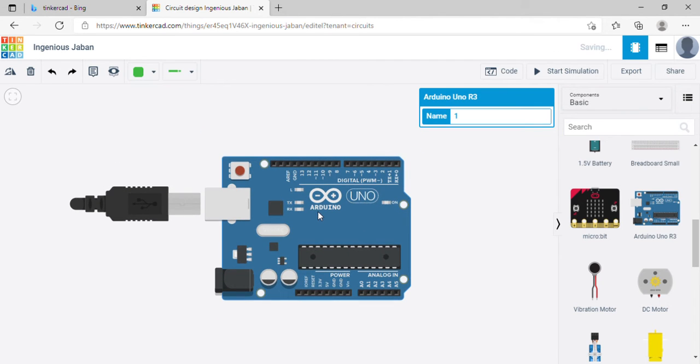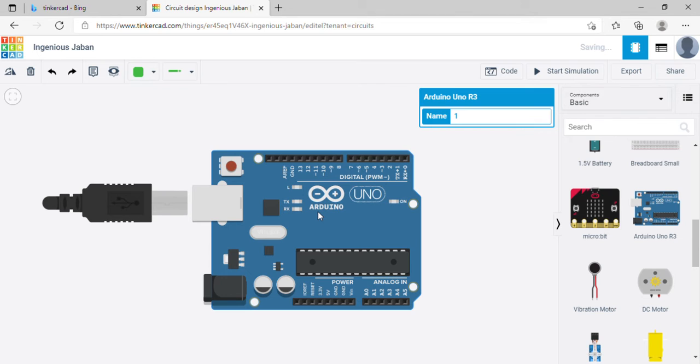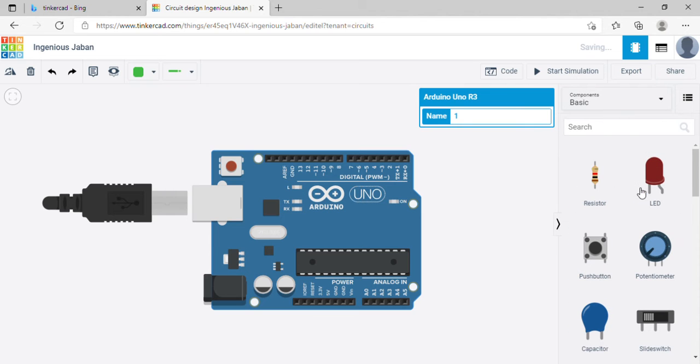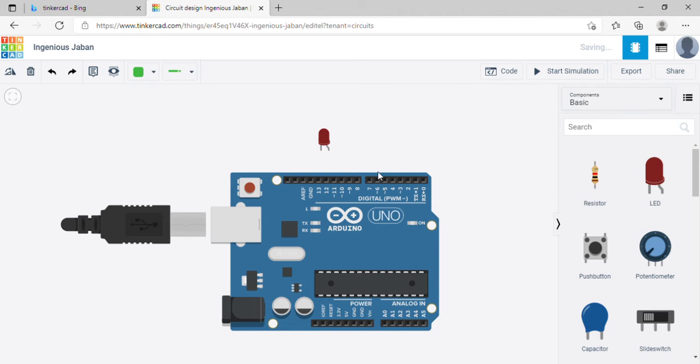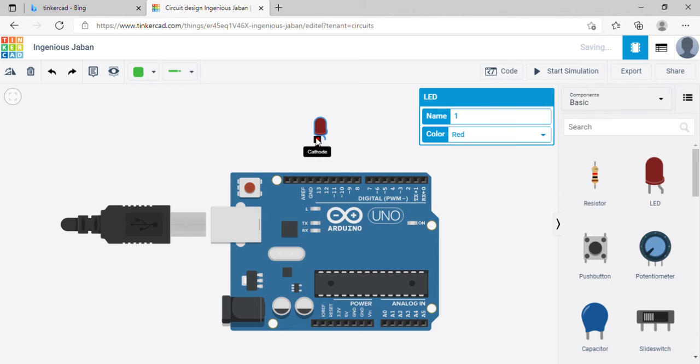For example, I will show you a basic example of how we can perform a task using this. I will show you how we can make a light turn on and off. Here we have this LED. The LED has two terminals, one is a cathode and the other is an anode. The cathode is the one that provides the ground.